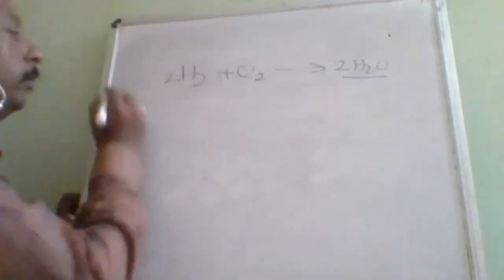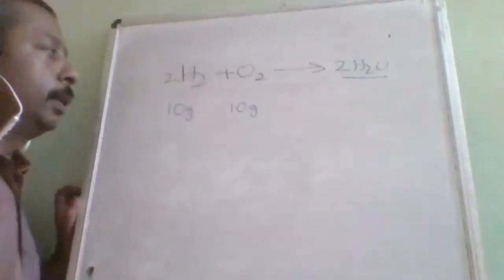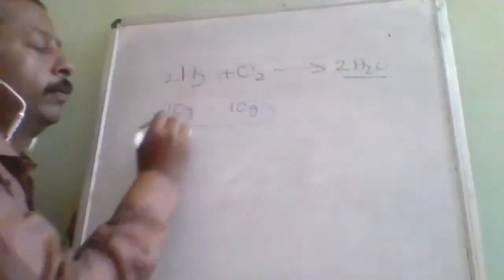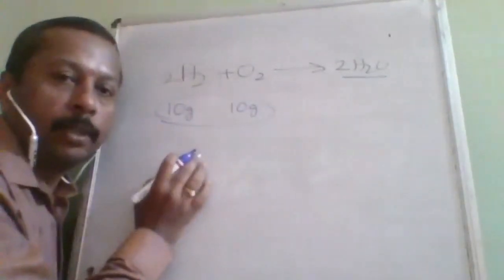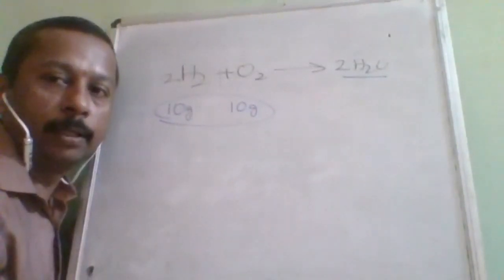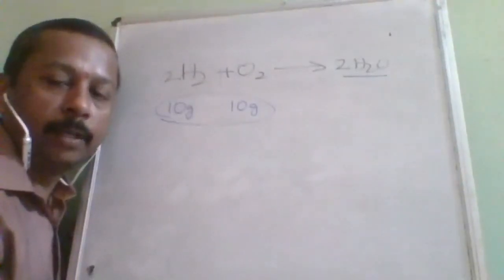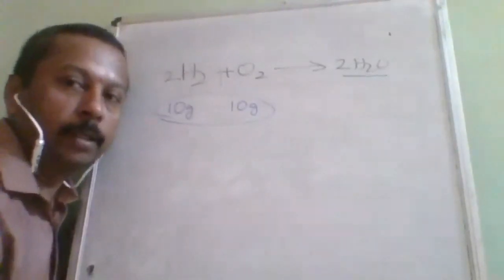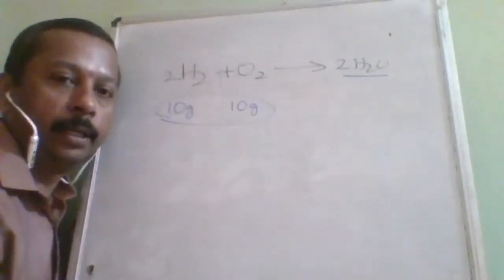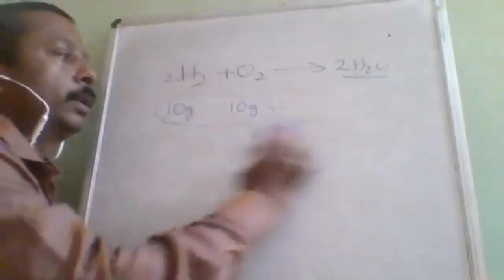First, let us take 10 gram each of oxygen and hydrogen. Here both values are given. Remember, when more than one reactant's information is given, that is the hint that this is a limiting reagent question.